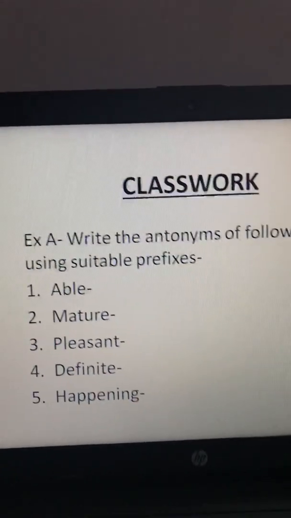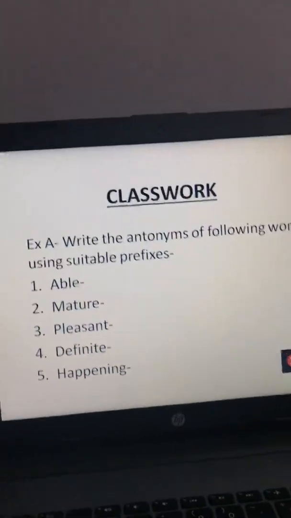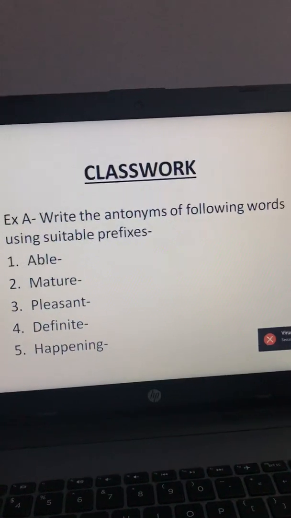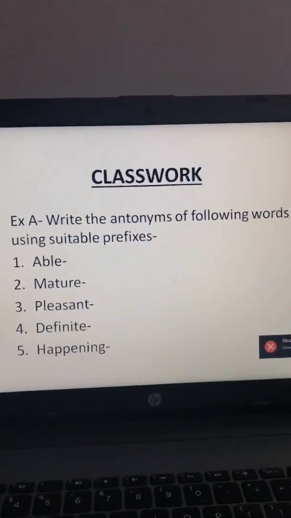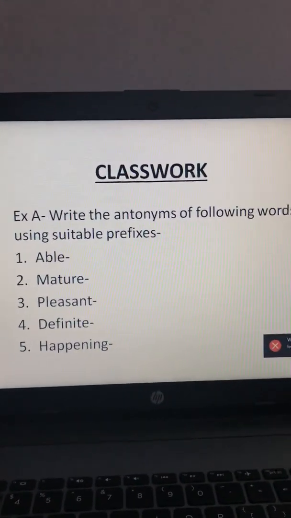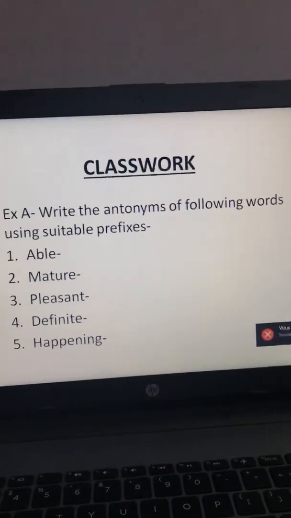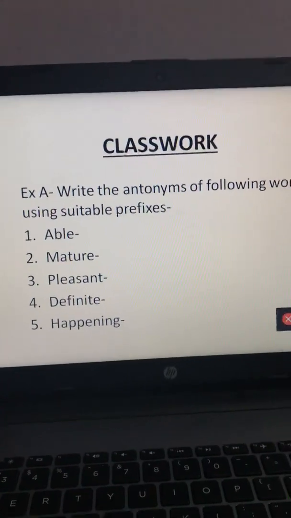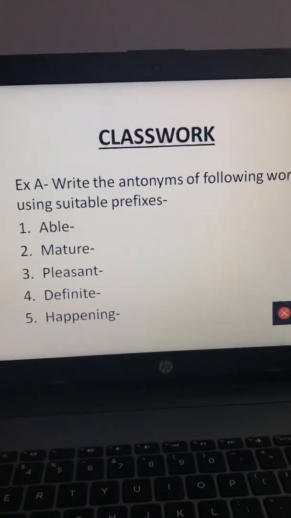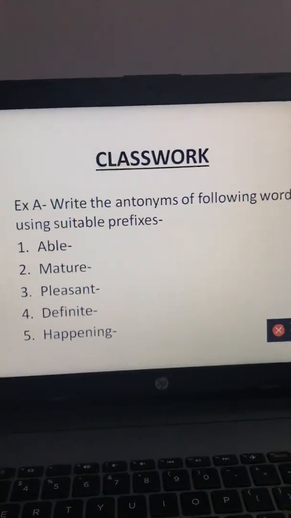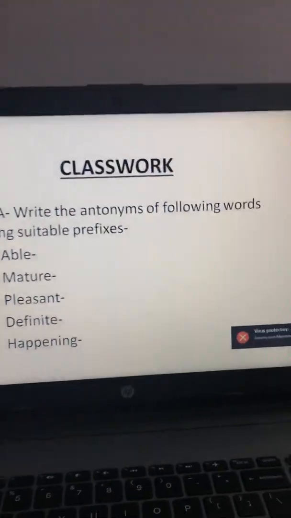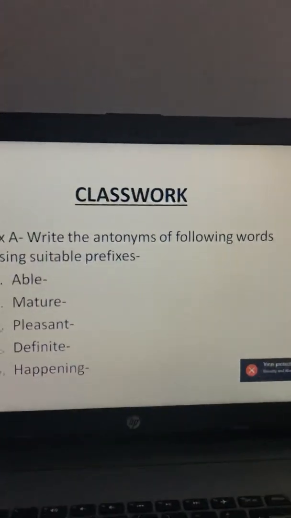Okay. So this is your classwork. You have to do two exercises in your classwork. The first one is you have to write antonyms of the following words using suitable prefixes. You have to write antonyms by using prefixes in this exercise. First word is able, second is mature, third is pleasant, fourth is definite, and fifth is happening. Remember, you have to write antonyms by using prefixes in this exercise.